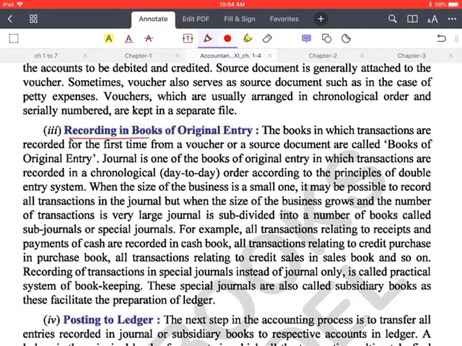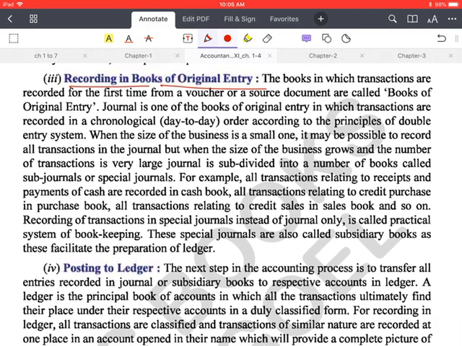Next is recording in books of original entry. When the vouchers are prepared, obviously with the help of these vouchers, the entries will be recorded in the books of accounts. So the books in which transactions are recorded for the first time, from a voucher or source document, are called books of original entry. Journal is one of the books of original entry. Why are these books called the books of original entry? Because as soon as any transaction takes place, we have to enter these transactions with the help of vouchers or source documents in these books. That's why these books are called the books of original entry.